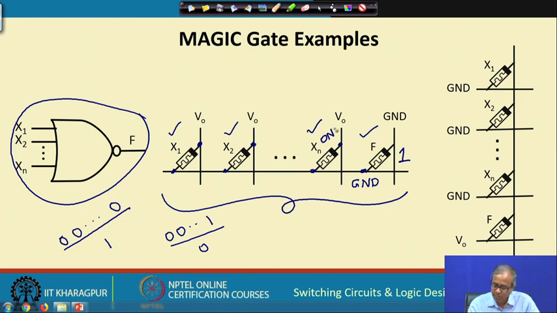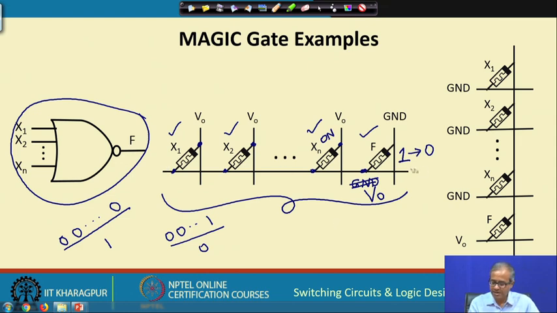This is on, means V0 will be connected through this low resistance, and this will not be ground, this will now be V0, and this V0 will be applied across this memristor. See, this point is ground, this point is V0. So, you are applying a higher voltage on the other side and a lower voltage on that side. So, this will be reverse biased and the output will be changing to 0, to off. So, this is how it works.